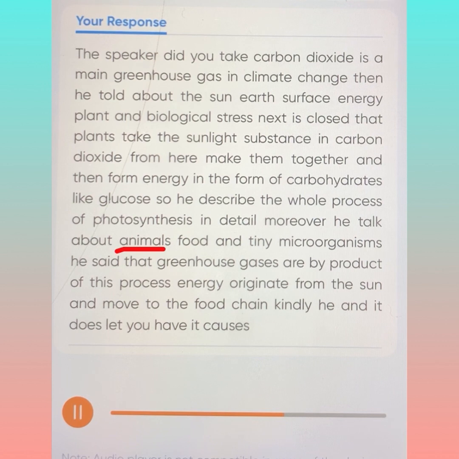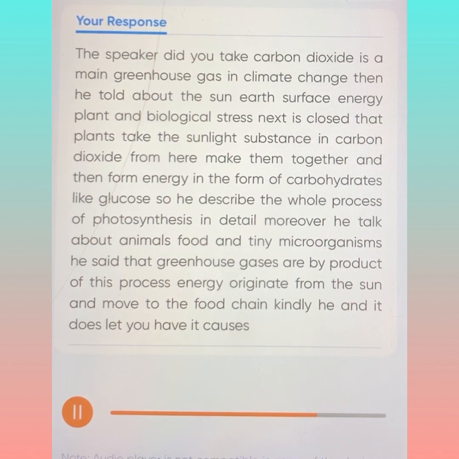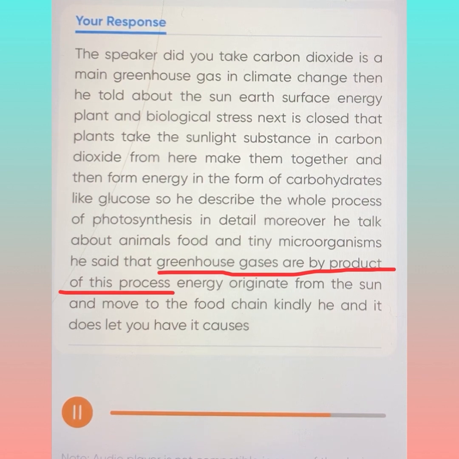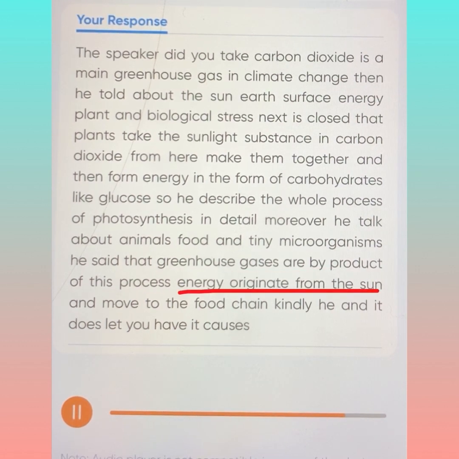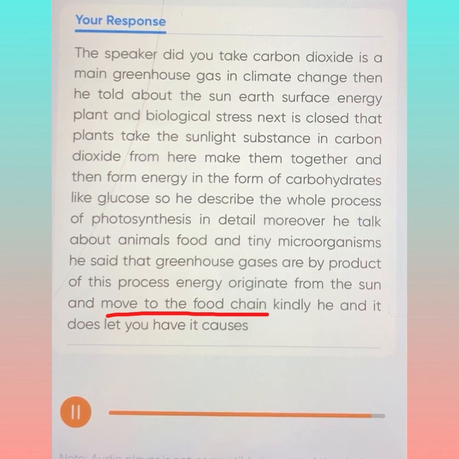Moreover, he talked about animals, food, and tiny microorganisms. He said that greenhouse gases are a byproduct of this process. Next, he concluded that energy originates from the sun and moves through the food chain. Finally, he ended the lecture with fossil